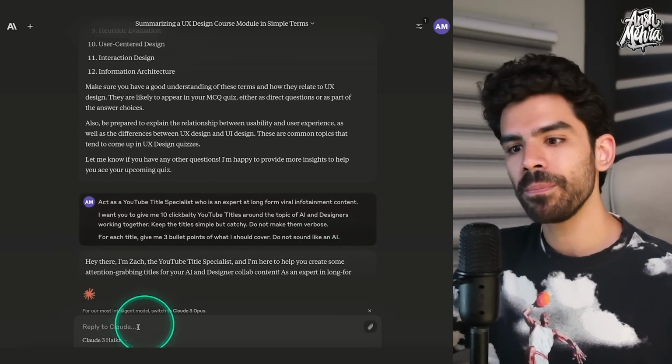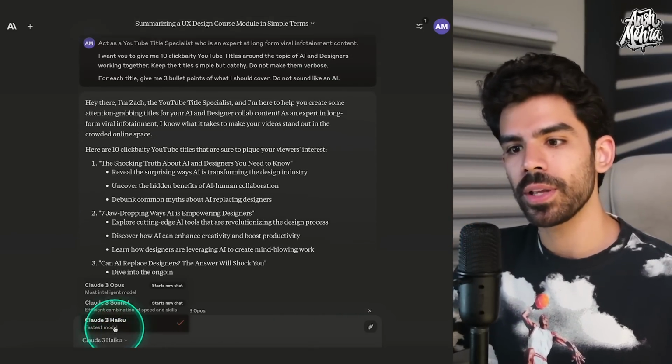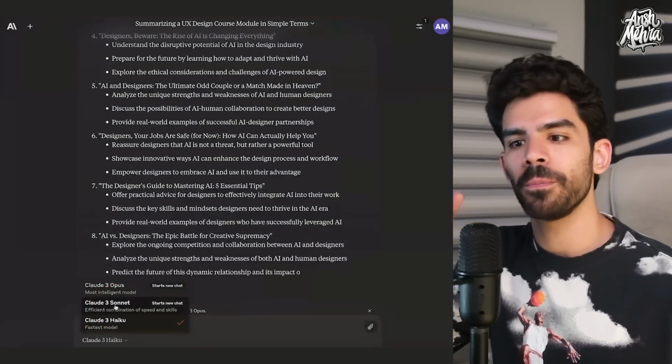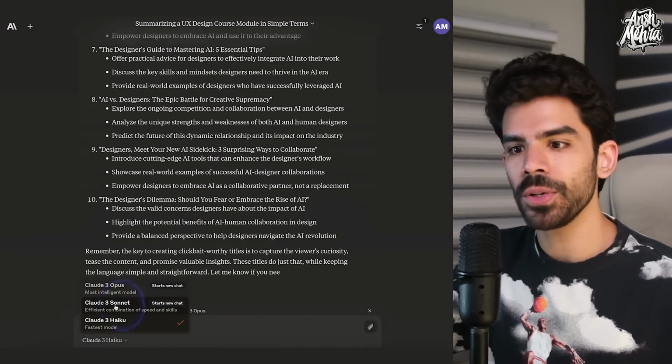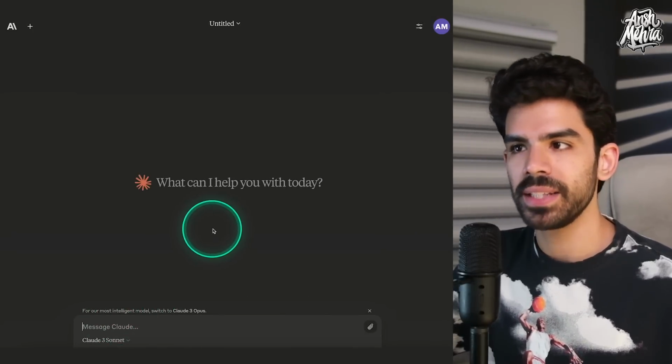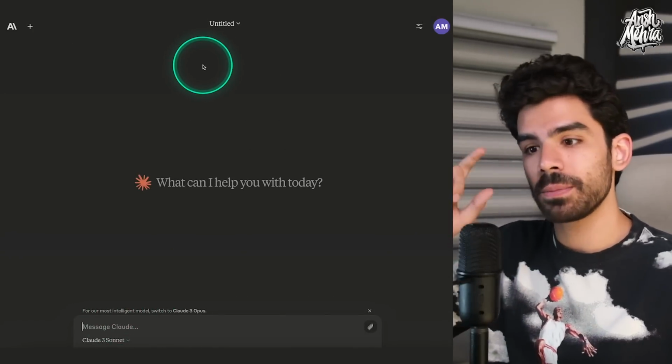Now at the very bottom, you can switch between different models. If I click on Sonnet, it's not that in the middle of the conversation, I will switch from Haiku to Sonnet. No, because if I click on Sonnet, it opens up a new conversation altogether. So please be aware that it opens a new conversation for a specific model.